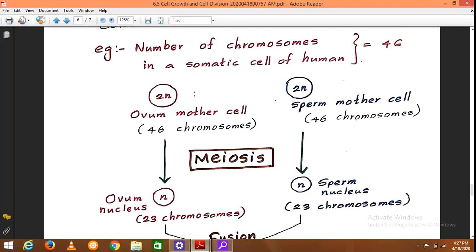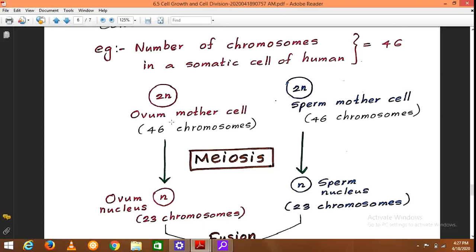So if this 46, or the diploid composition, is not halved, or if they do not become haploid, then what will happen? The next generation will have 92 chromosomes. If it is doubled again, the next generation will have 184 chromosomes. This is not possible. This is something impossible.